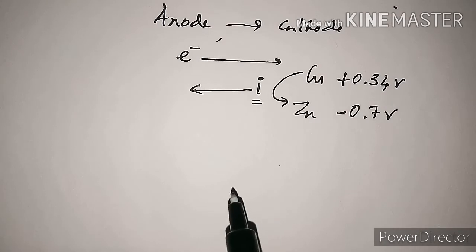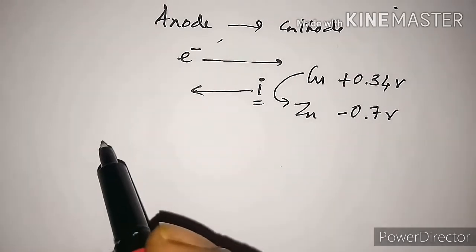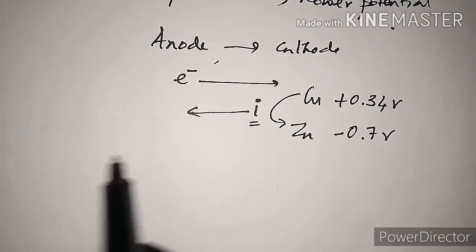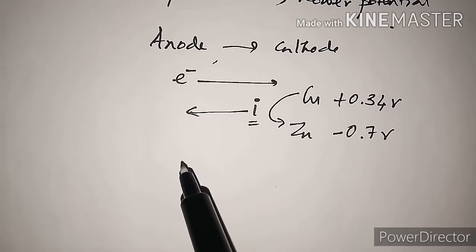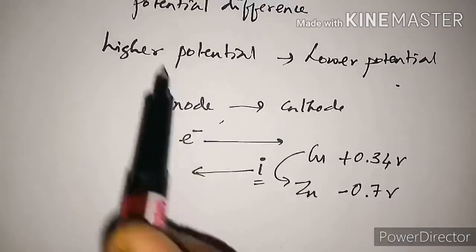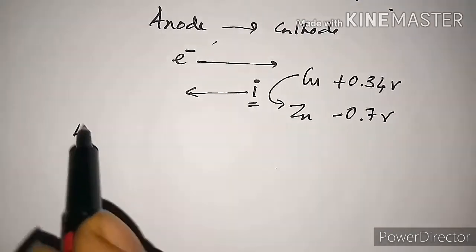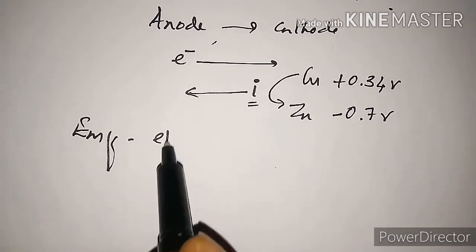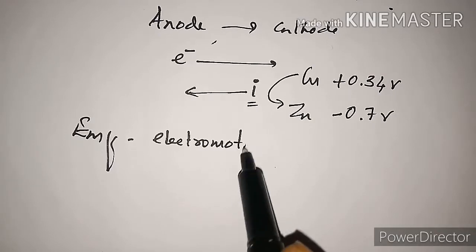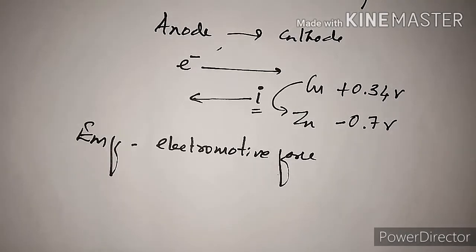Now the potential difference between the two electrodes, we call it EMF. The current flows from one electrode to another due to the potential difference between the two electrodes, from higher potential to lower potential, and that we call EMF. EMF means electromotive force. This is responsible for the flow of current from one electrode to another. This EMF is measured in volts